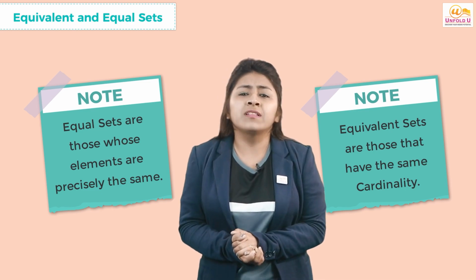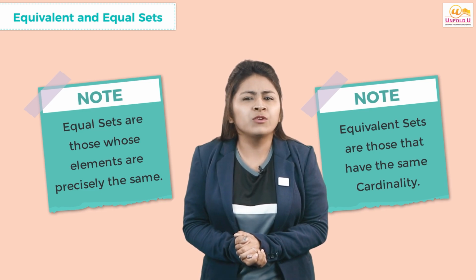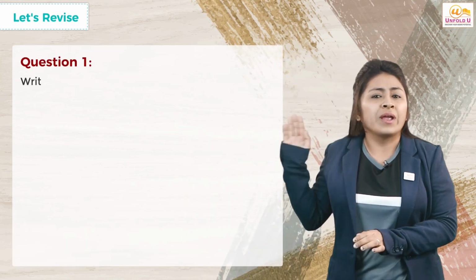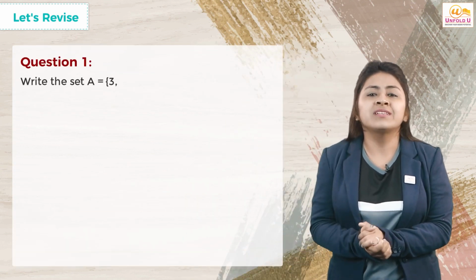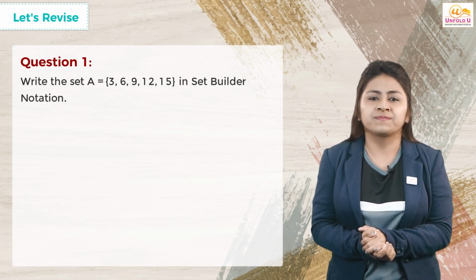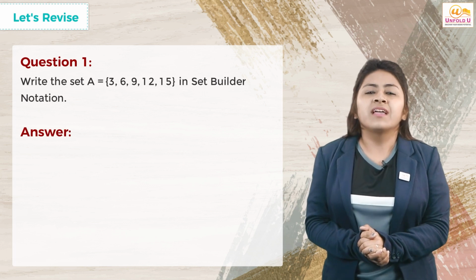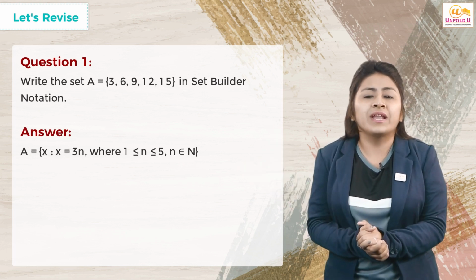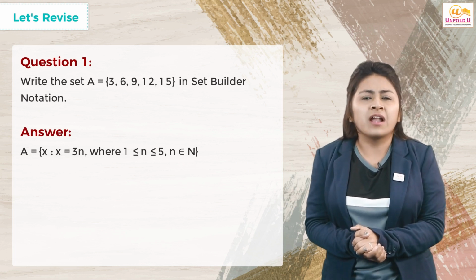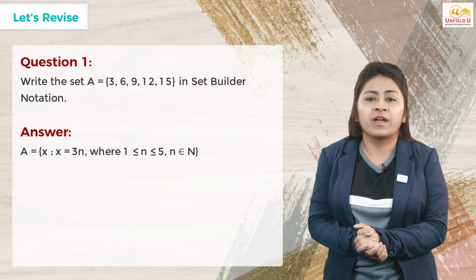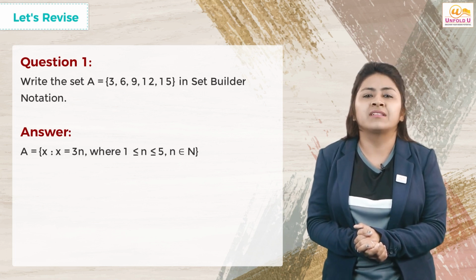So this was all in this module. But before coming to the end of this module, let's revise what we have studied. So the first question is, write the set A equals {3, 6, 9, 12, 15} in set builder notation. The answer is, in set builder notation, A is written as this and is read as x such that x is equal to 3n, where n goes from 1 to 5 and n belongs to capital N, that is natural numbers.